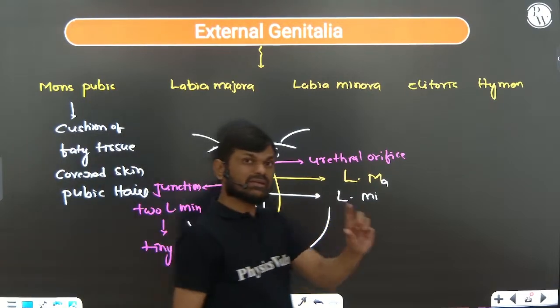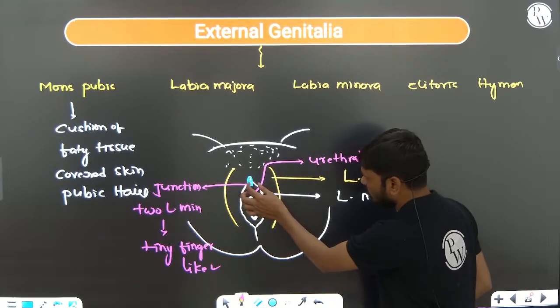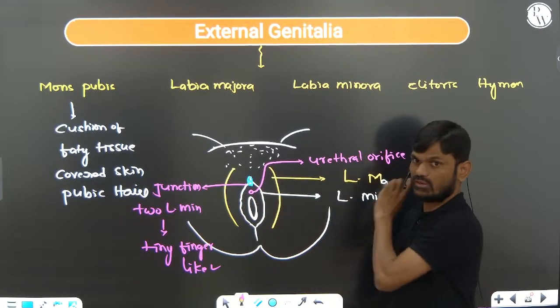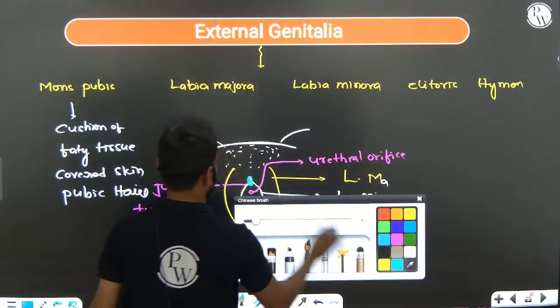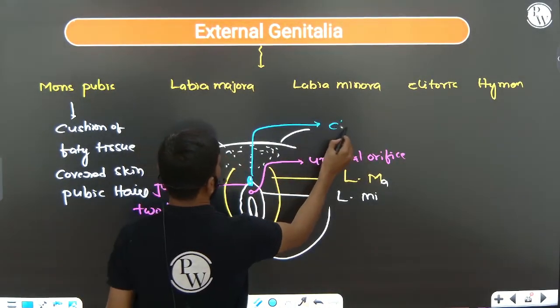The tiny finger-like structure present at the junction of the two labia minora, above the urethral opening, is called the clitoris.